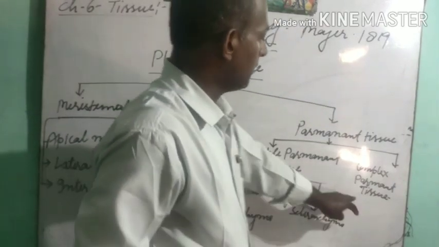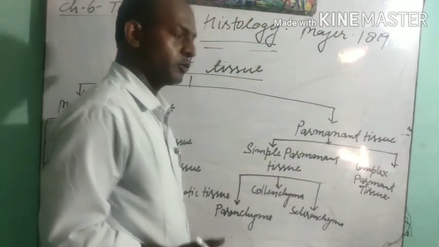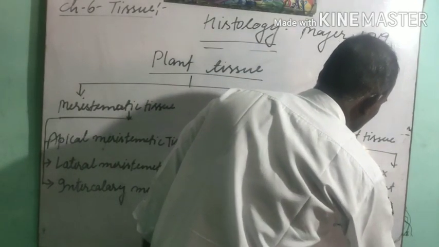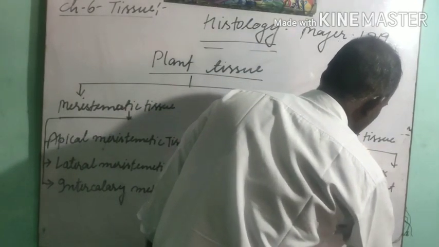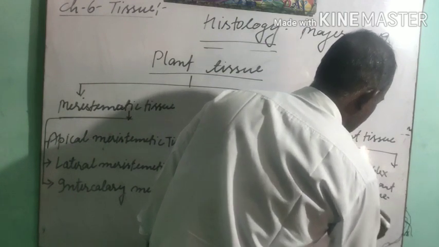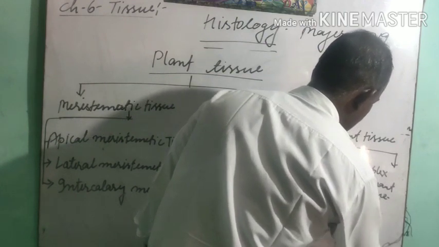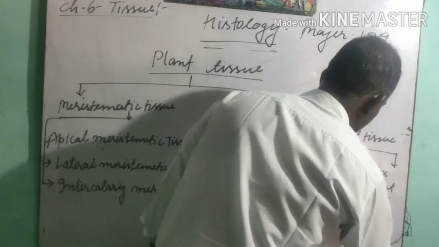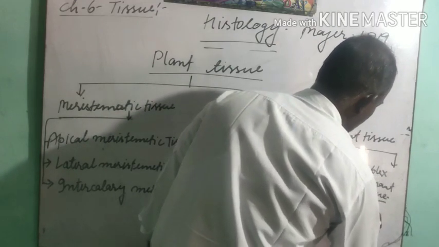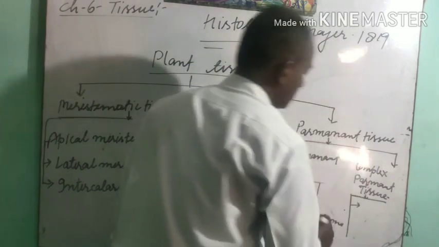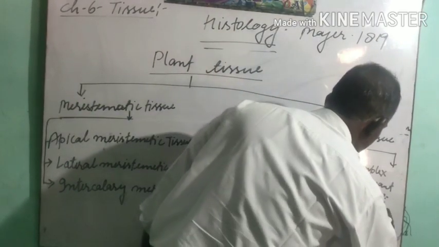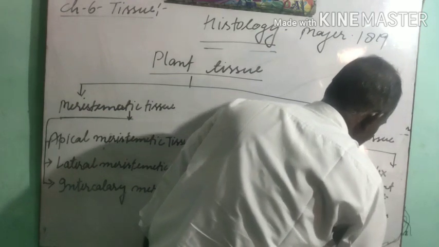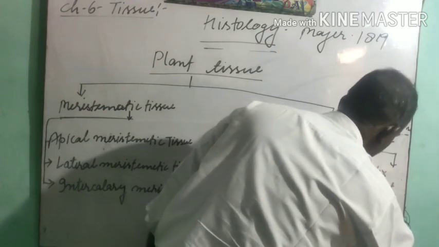And complex permanent tissue is also divided into two parts. Due to less space, I have to manage. The first one is xylem and the second one is phloem.